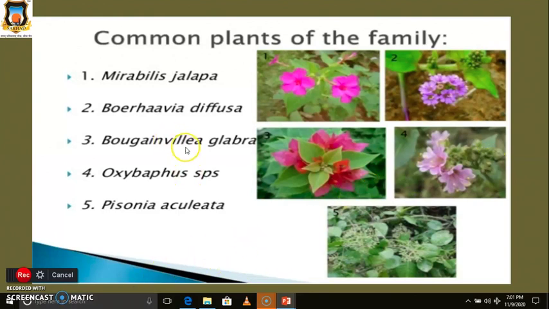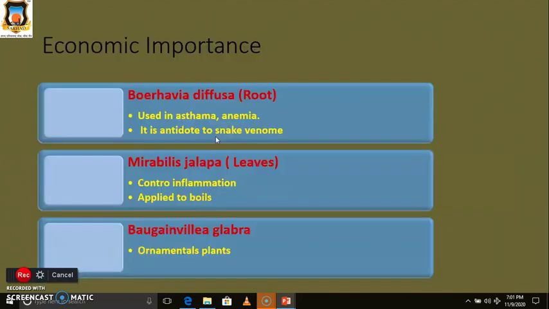Then Bougainvillea glabra, then Oxybaphus species, then Pisonia aculeata. These are some common plants belonging to this Nyctaginaceae family.